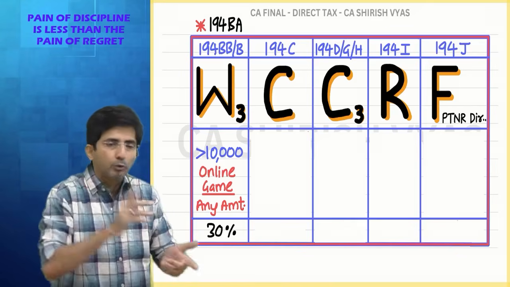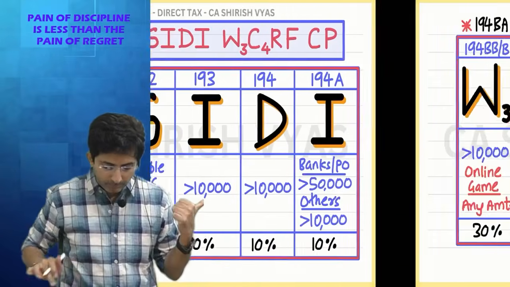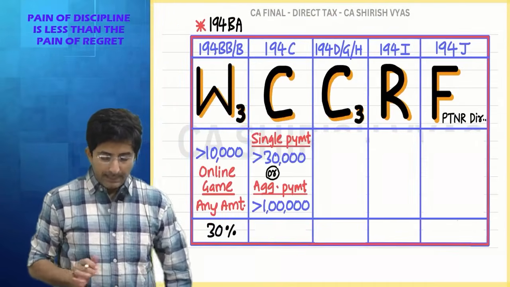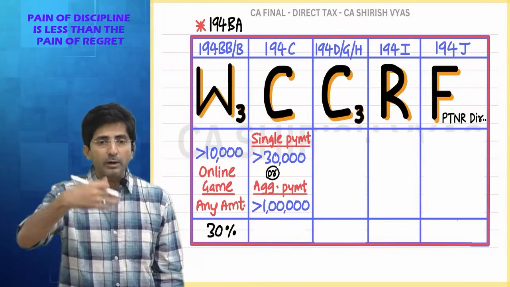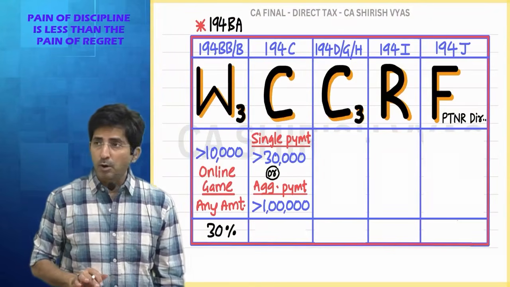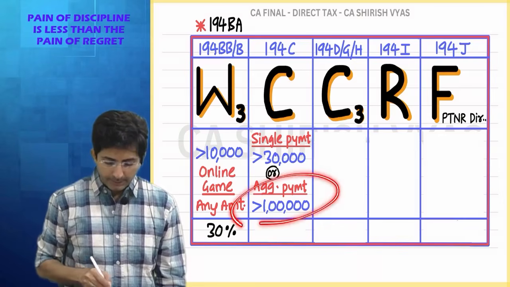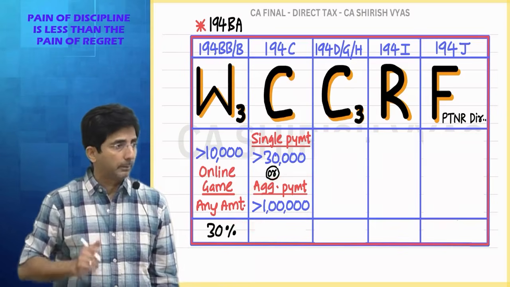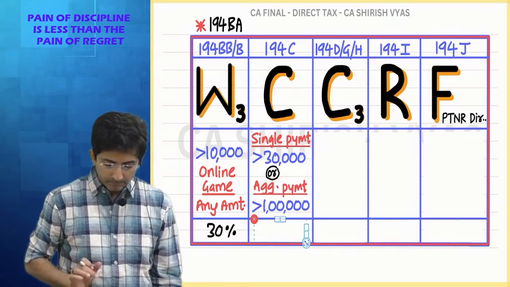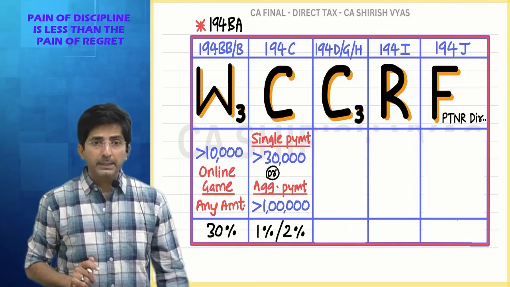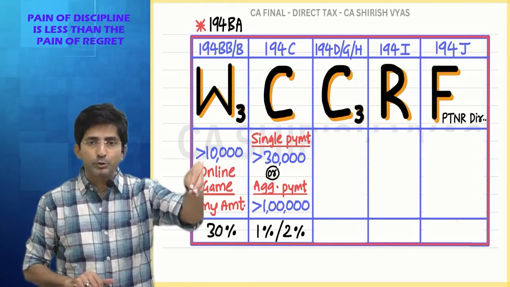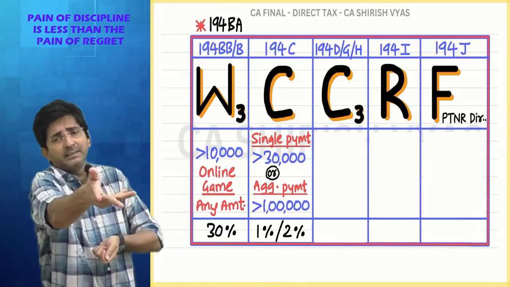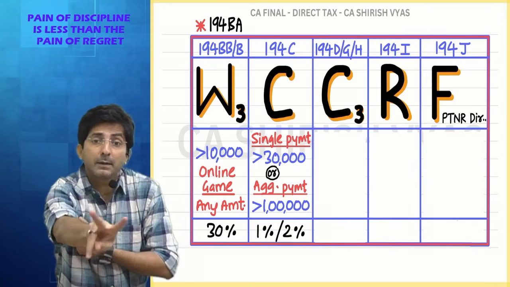Right now, let me come to the main point. What is the main point right now? Threshold and the percentage. See here, the threshold is this: either the single payment to the contractor exceeds 30,000 or the aggregate of the financial year exceeds 1 lakh. If either of the two criteria matches, TDS will be applicable. Percentage, either 1 or 2. I am making the payment, but if the other party is an individual or HUF, then 1%, otherwise 2%.